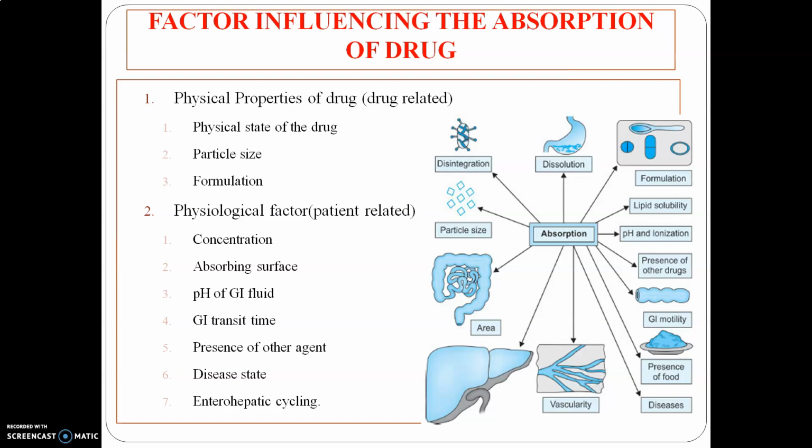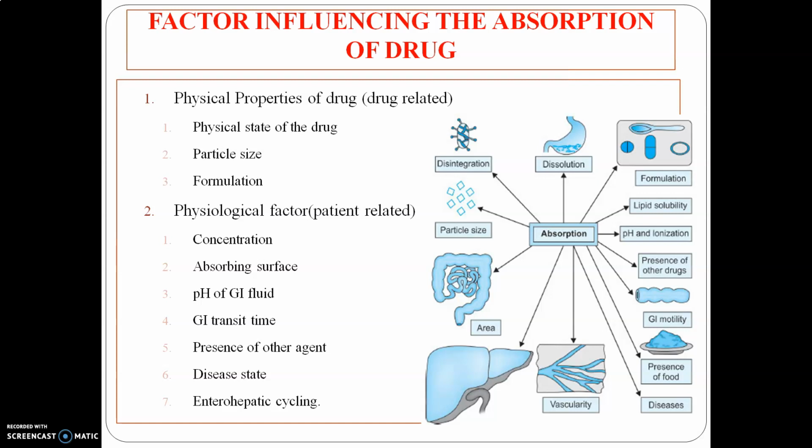The next point is disease state. Whenever there is a different disease state, it alters absorption of the drug. For example, absorption and first pass metabolism may be affected in conditions like malabsorption, thyrotoxicity, and cirrhosis of the liver.